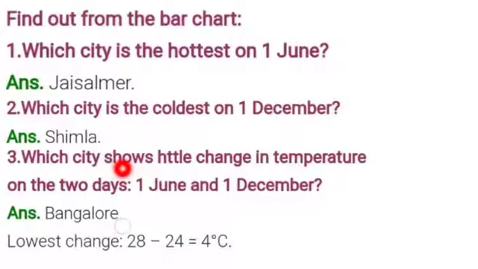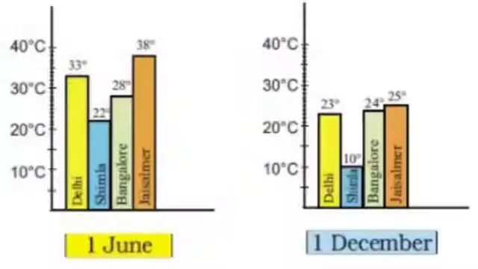Now, which city shows... this is a printing mistake. It is not HTTLE, it is LITTLE, little, which shows little change in temperature on the 2 days, that is 1st June and 1st December. So little change means the difference is not much. That means if you subtract for the same city across these 2 months, they don't give the answer in very big numbers. Okay, the smallest number it is.